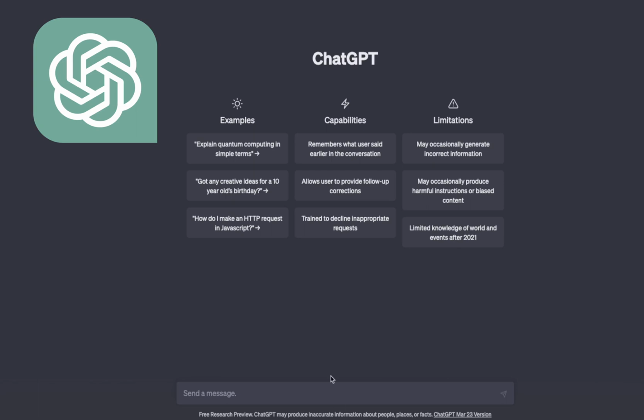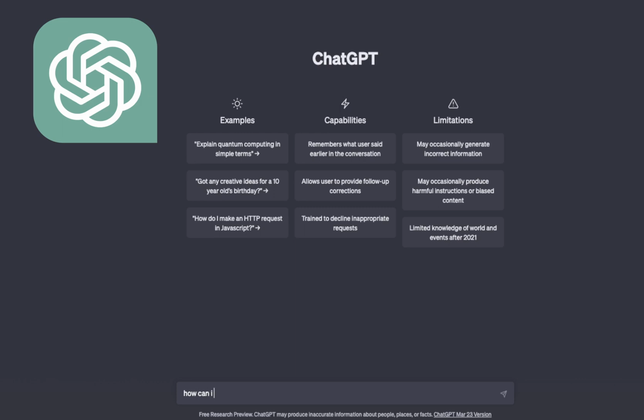Hi everyone, I was just playing with ChatGPT and wanted to explore a couple of features with you. Maybe I will use its APIs to build my future applications. Here, let's ask some smart questions to ChatGPT.